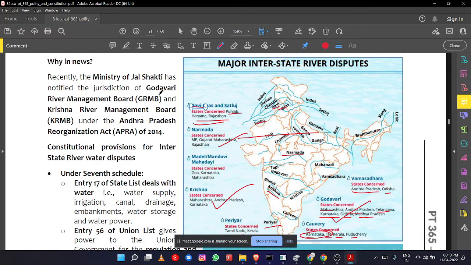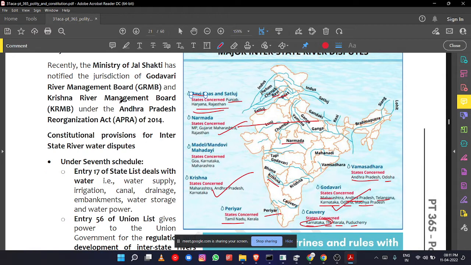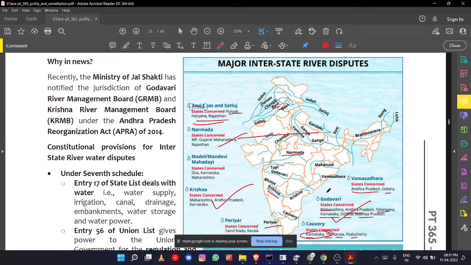has notified the jurisdiction of the Godavari River Management Board and Krishna River Management Board under the Andhra Pradesh Reorganization Act of 2014. There is a dispute between Andhra Pradesh and Telangana, right? So the Ministry of Jal Shakti has notified and enhanced the jurisdiction of these Godavari and Krishna River Management Boards.